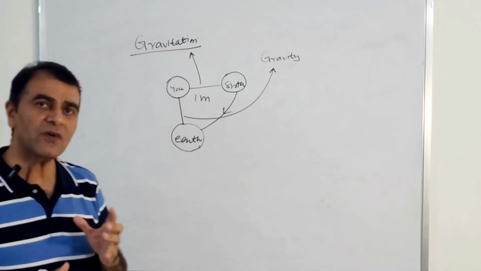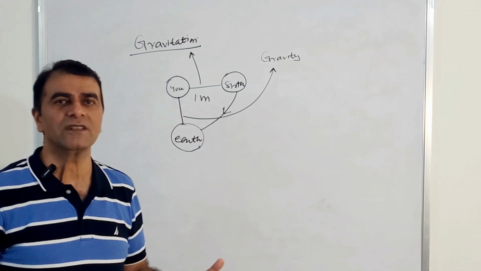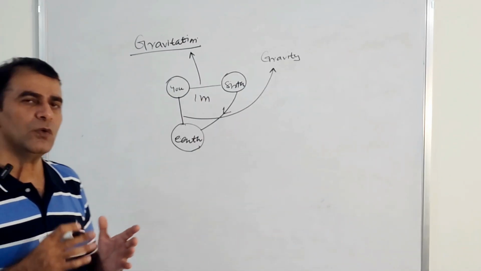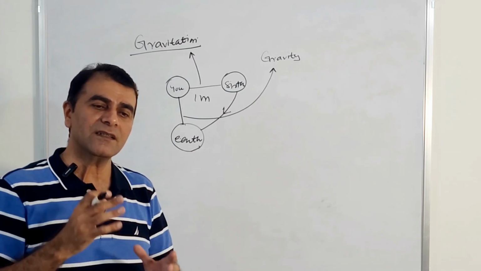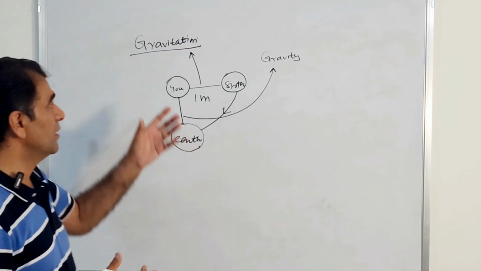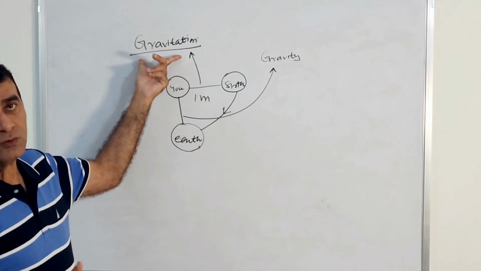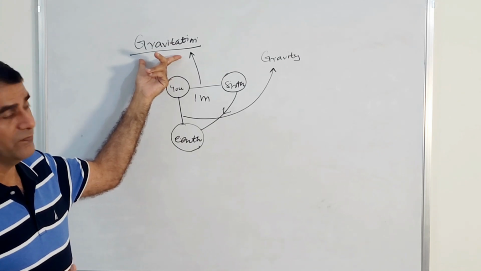So can you tell me what is the difference between these two? Very clear, very obvious. Whenever there are two objects or more than two objects even, then the force of attraction between these objects is known as gravitational force of attraction, or gravitational force, or gravitation.